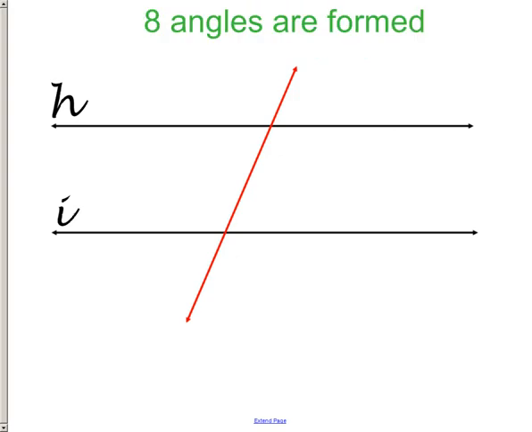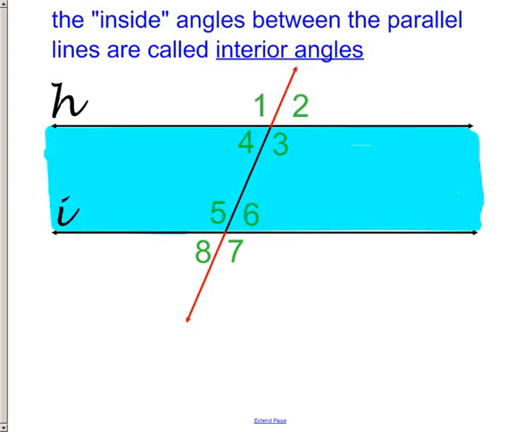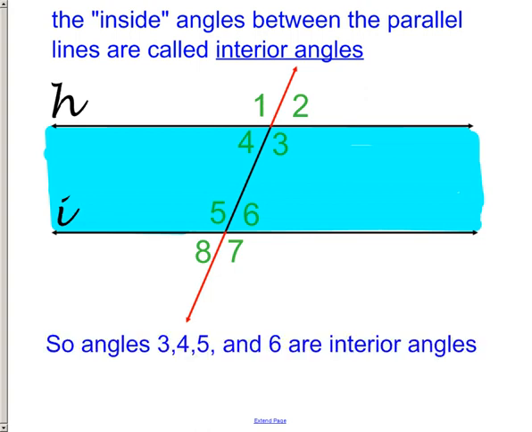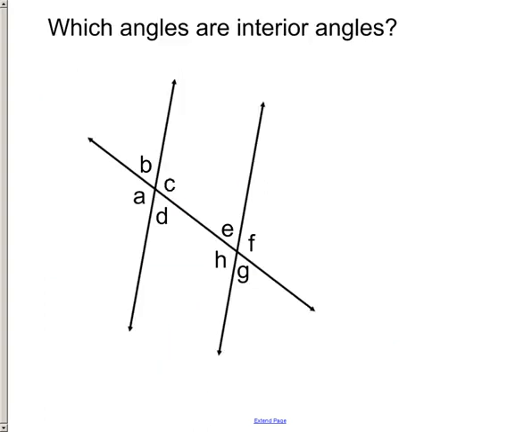Now, there are 8 angles formed in this type of situation, and that's what makes it so special. We have two parallel lines, and then that transversal cuts across it, and these 8 angles are formed. Now, there are two basic types of angles in this situation. We have the inside angles that we call interior angles, and we have the outside angles that are called exterior angles. Okay, so let's see if you can identify these when I change the scenario up a little bit. Can you find the interior angles?